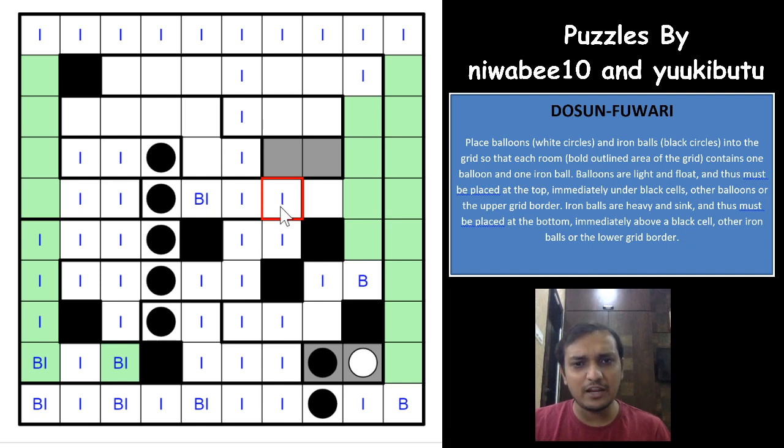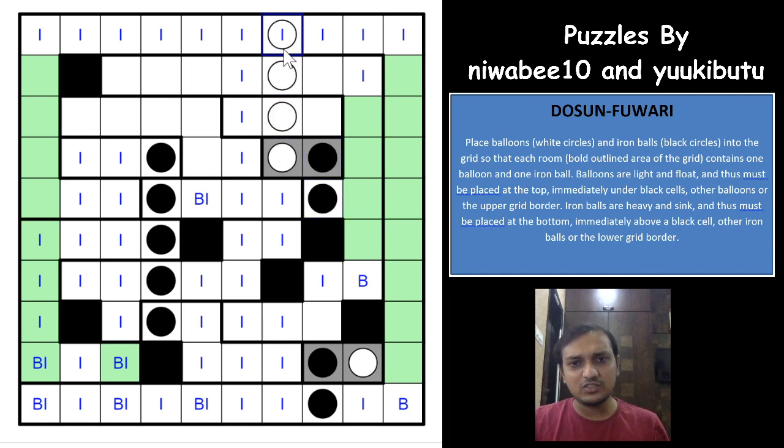So if you don't have an iron ball here, you cannot have an iron ball here as well, which means this cell would have to be a balloon now. Sorry, this cell would have to be a balloon, this cell will have to be an iron ball, which means this cell would have to be an iron ball, and all of these cells above it will have to be balloons, which means that you cannot have an iron ball here as well, and this cell would have to be an iron ball now, right? So we have fulfilled this region now.